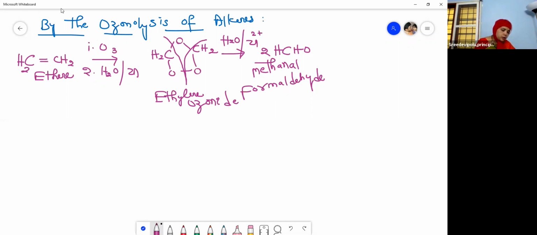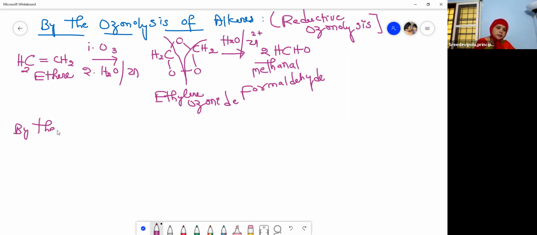So this is a reductive ozonolysis. Please remember, reductive ozonolysis of alkenes. Then let us move to the next one, the hydrolysis of alkynes.